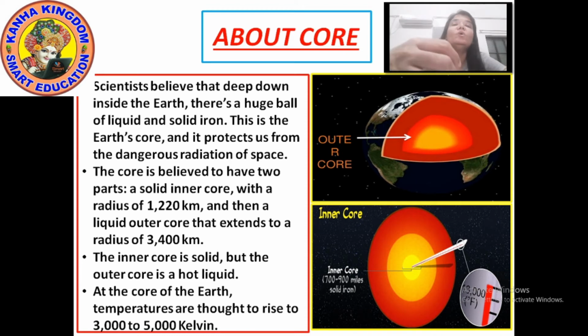As you go deeper inside the earth, it becomes hotter.